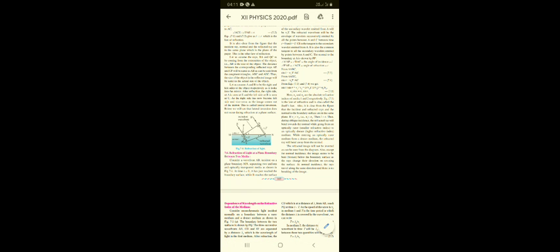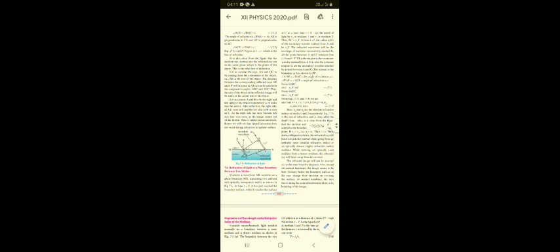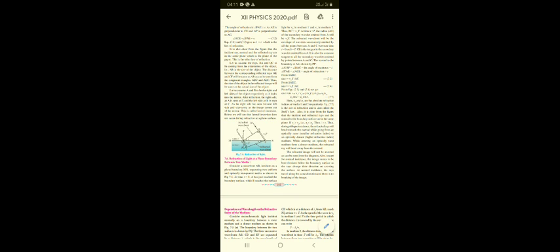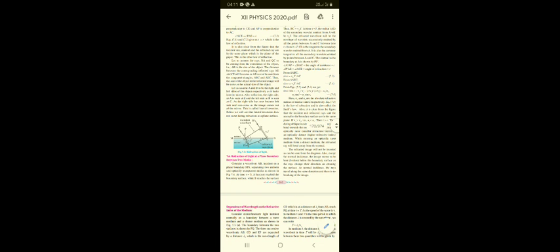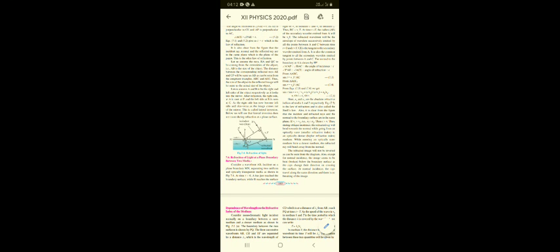We would get sin i by sin r is equal to V1 by V2, that is velocities in different media. These velocities are being compared, the speeds in each medium with respect to the speed of light. Then we get the refractive indices, n2 by n1, which gives n1 sin i is equal to n2 sin r. So out of this, if you have any three quantities, you can calculate the fourth quantity.